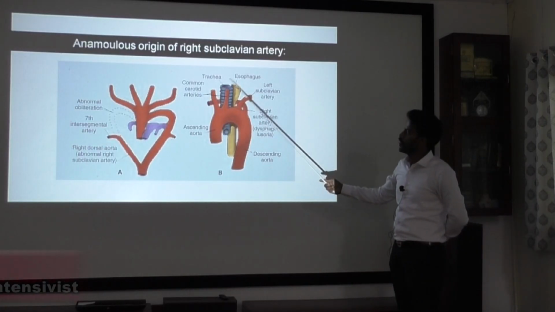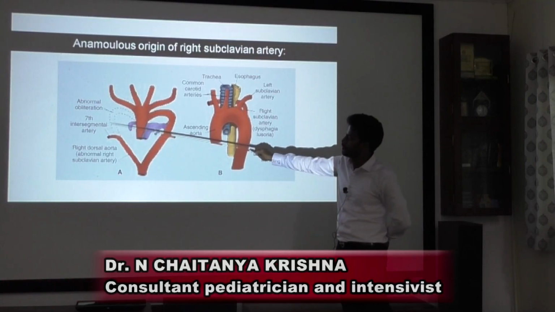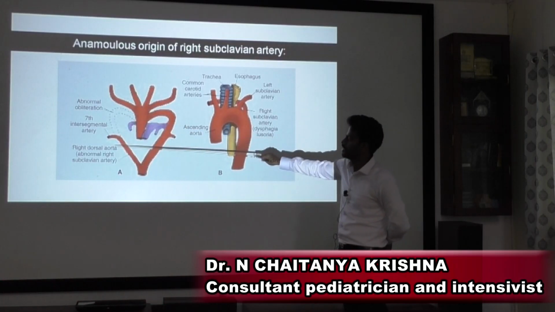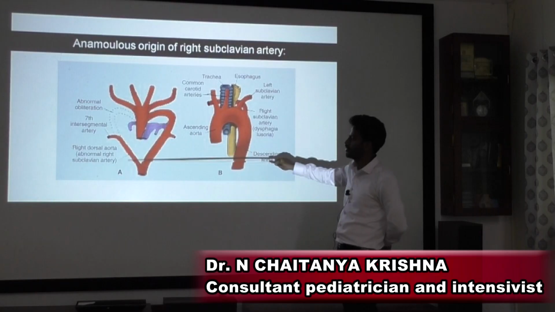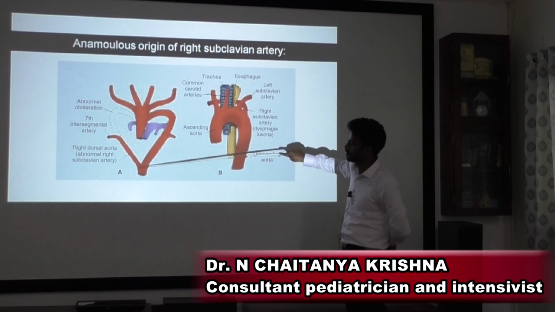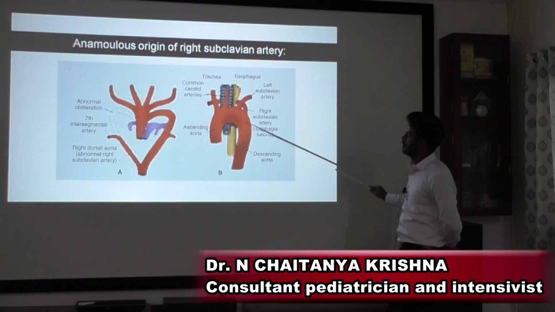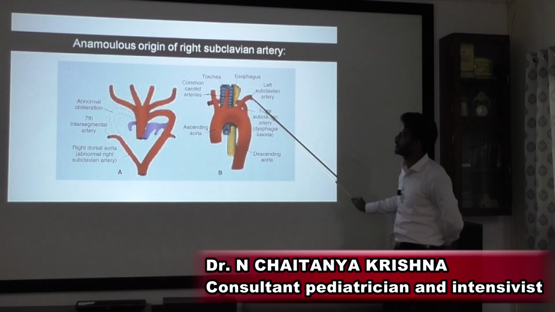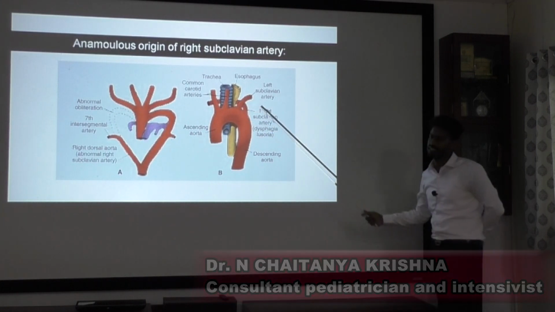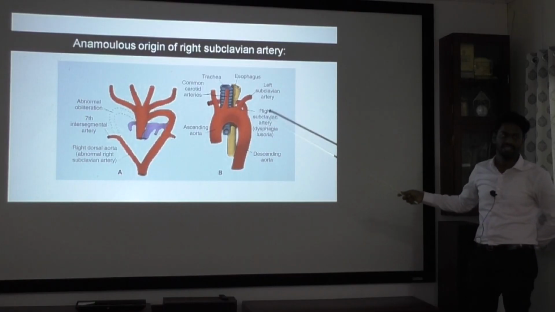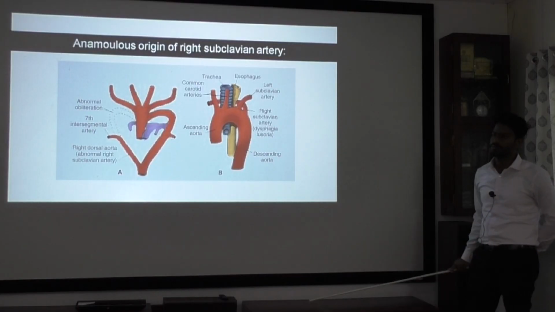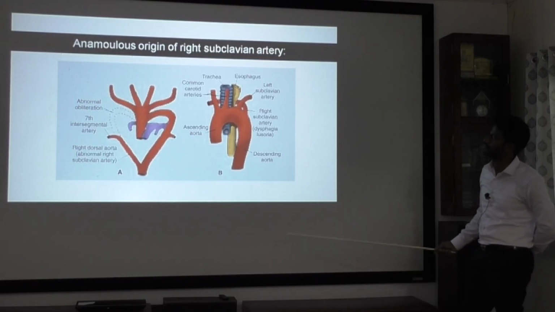And there can be anomalous origin of the right subclavian artery. Normally it arises from the proximal part, but sometimes what happens is from the dorsal aorta it comes from this side, from the left side to the right side, compressing the trachea and esophagus, but it won't be forming any vascular ring or sling. So the symptoms will be very minor, only rarely they will be having symptoms.